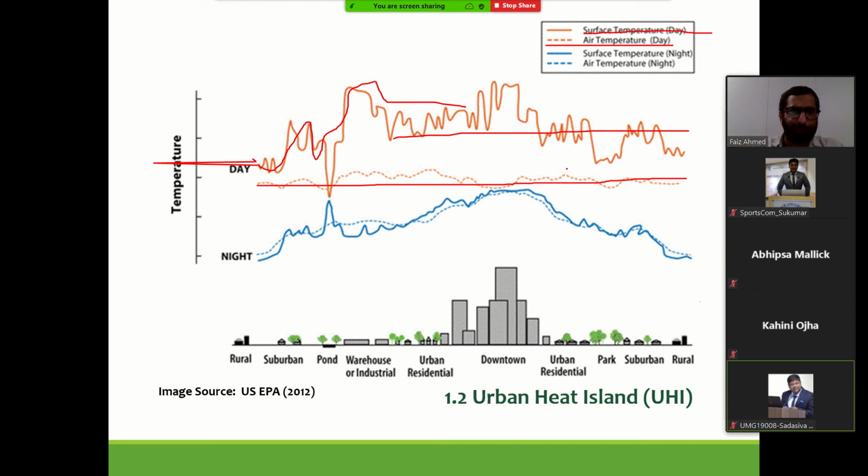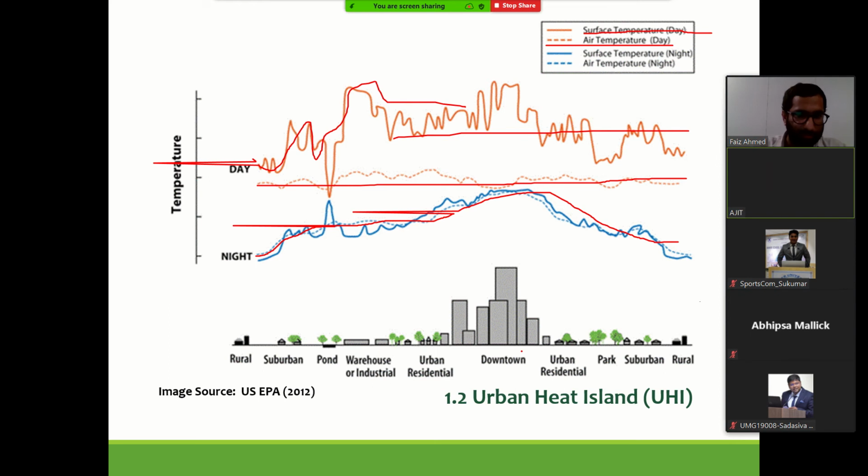Okay, so why this is, okay, this is one phenomenon. Similarly, the dotted line that you see is air temperature. The thick line that you see is the measured surface temperature, which in the night is more or less the same as the air temperature. Why? Because the heat that is trapped in the surfaces is exhausted.